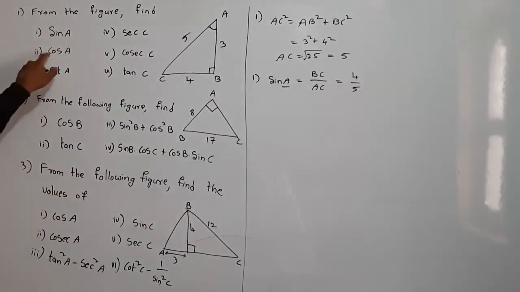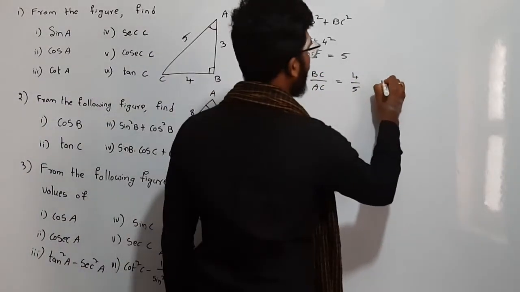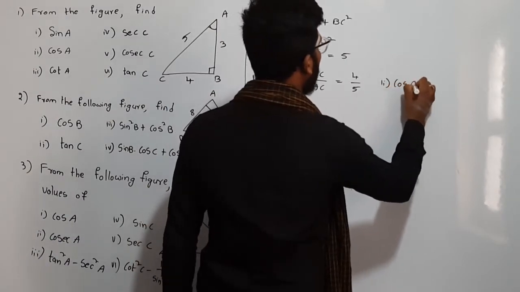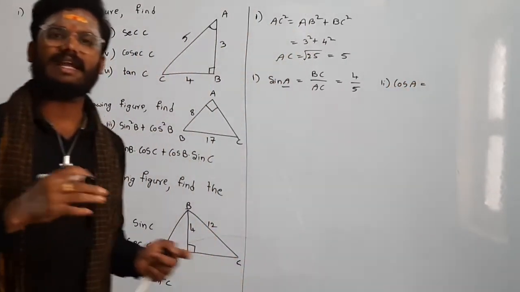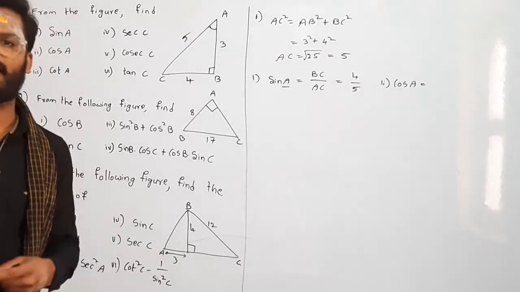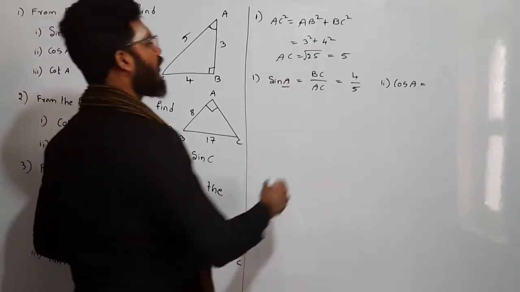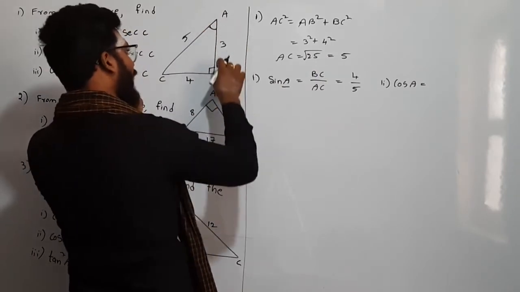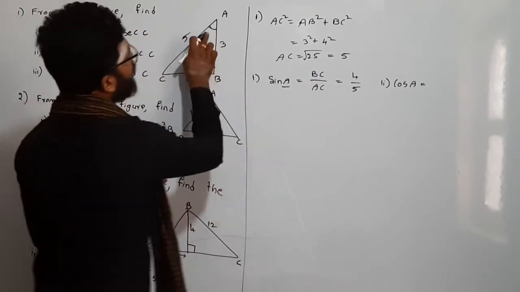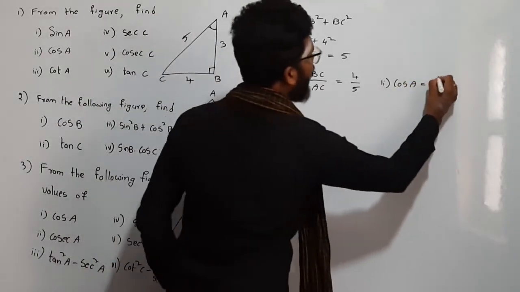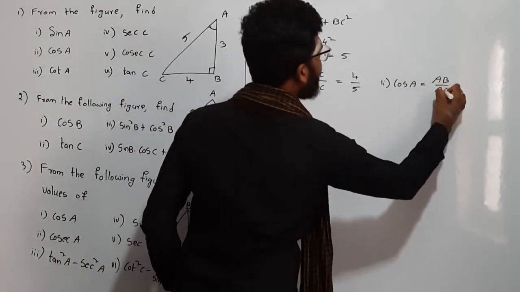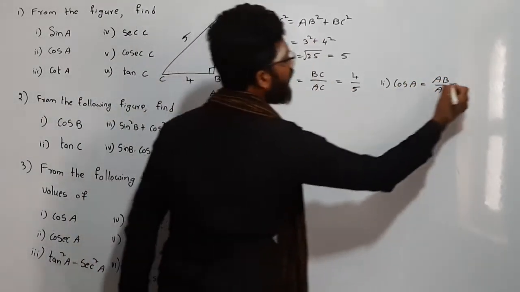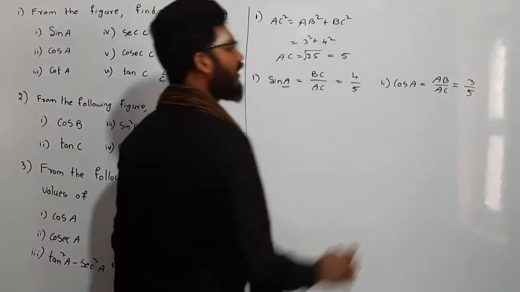In the same way, if we see cos A, we know what cos A is. Cos is nothing but the side adjacent to the angle by hypotenuse. So what is the adjacent side here for A? The adjacent side is AB, because this is the hypotenuse. So for A, adjacent side AB by hypotenuse AC. What is AB here? 3. So 3 by 5 is cos A.